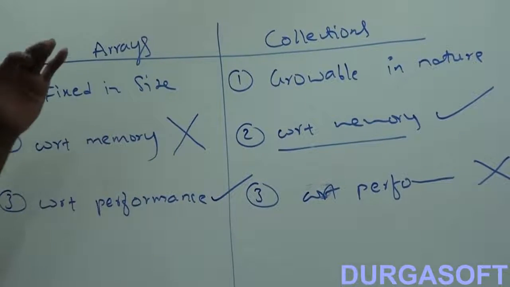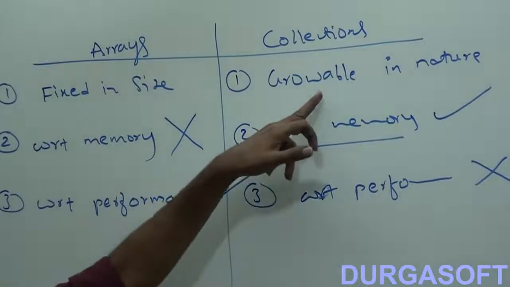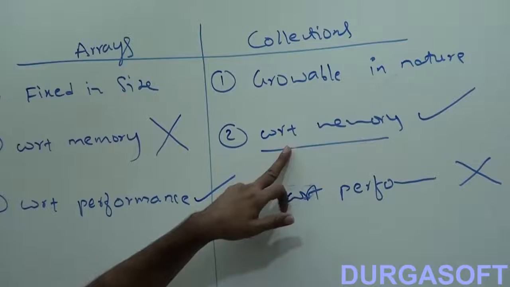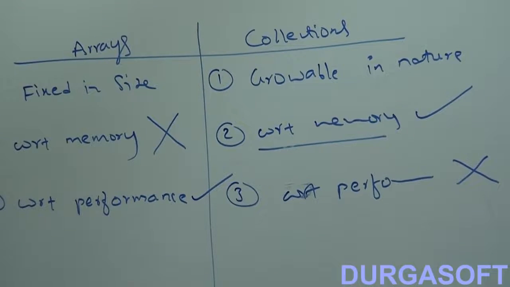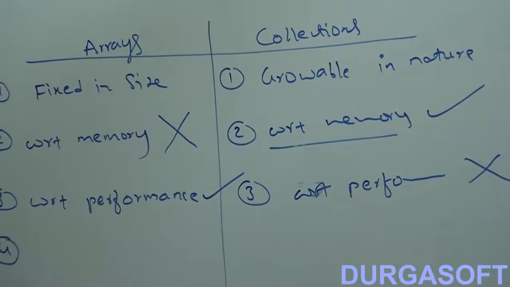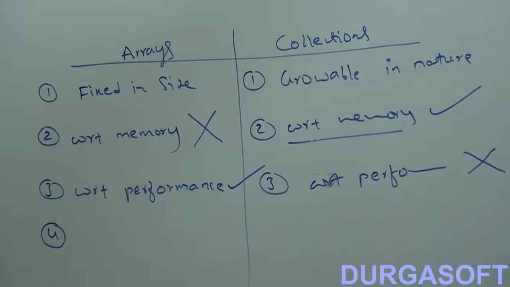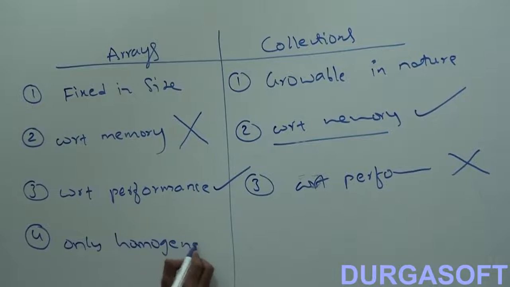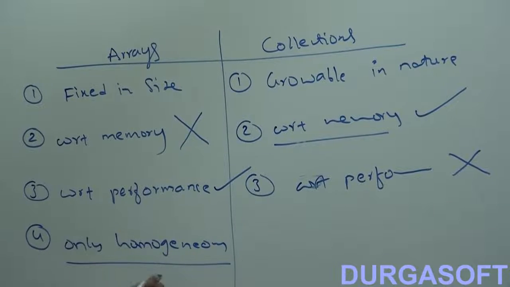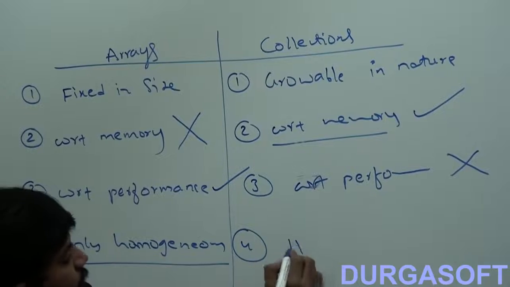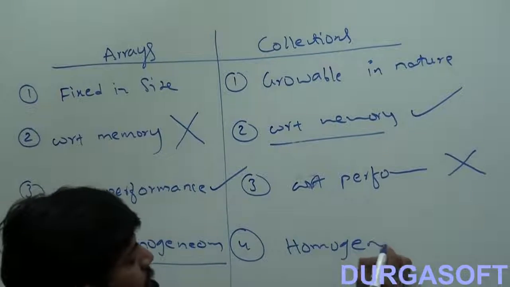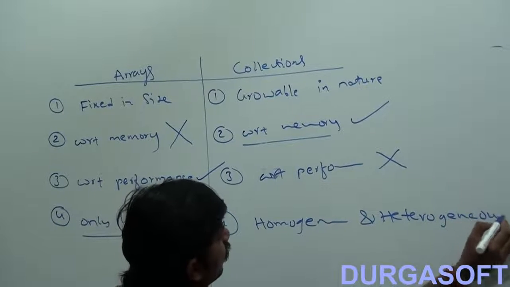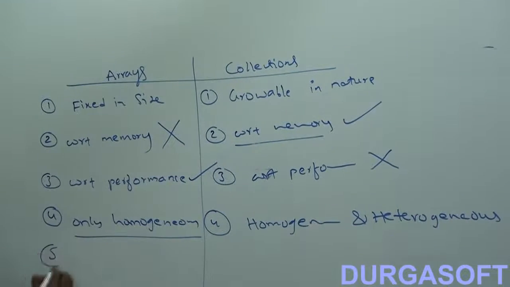Collections are growable in nature. Based on our requirement, we can increase or decrease the size. With respect to memory, good, but performance wise collections are not good. Now, fourth point, arrays can hold only homogeneous data elements. Correct or not? Only homogeneous, but collections can hold both homogeneous and heterogeneous elements.